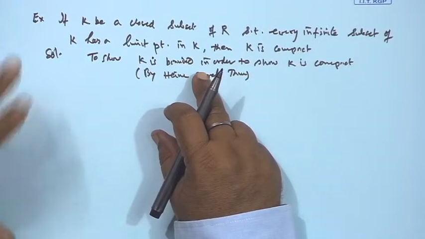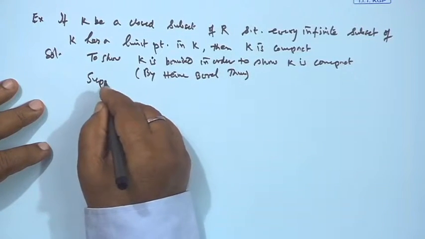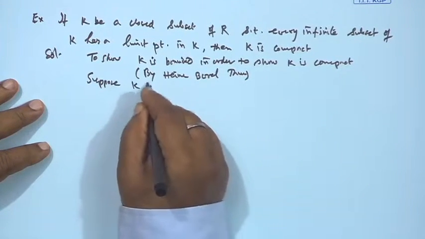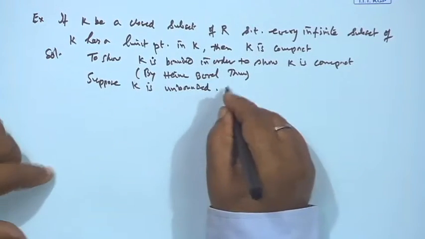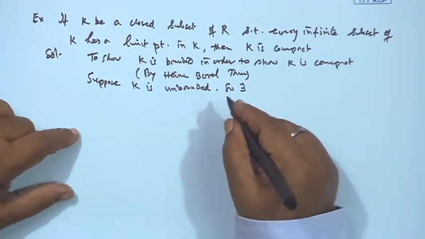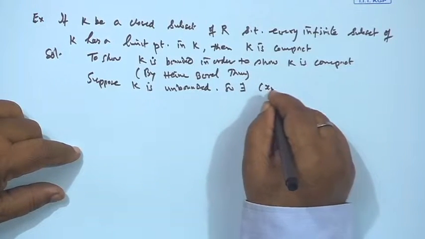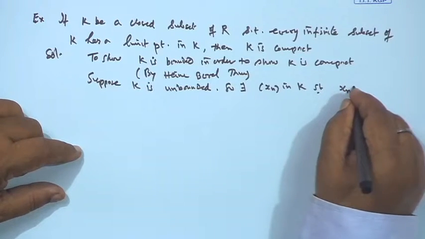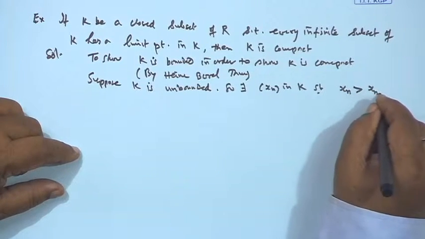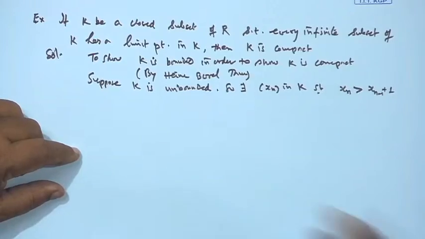Let us proceed by contradiction. Suppose K is not bounded, unbounded. Then there exists a sequence x_n in K such that x_n > x_{n-1} + 1. It keeps on increasing, so it is an unbounded set.